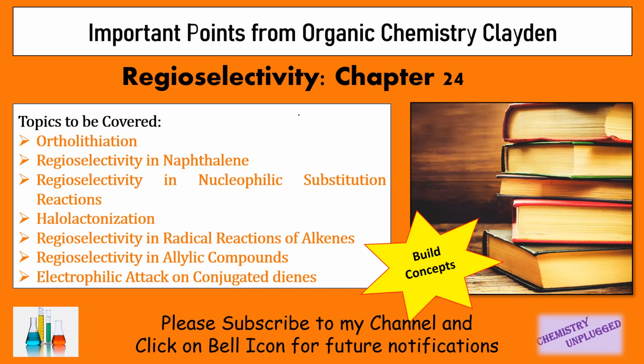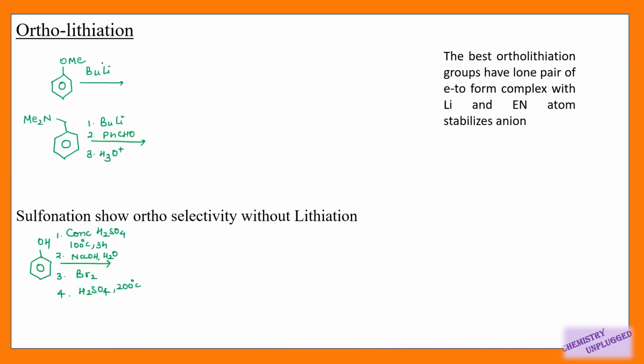So it is about chapter number 24, regioselectivity. So first thing is what is regioselectivity. In the previous chapter we have seen what is chemoselectivity, that if we have a reagent, then the reagent can decide which functional group it wants to react with.